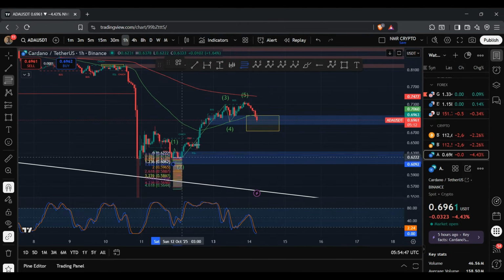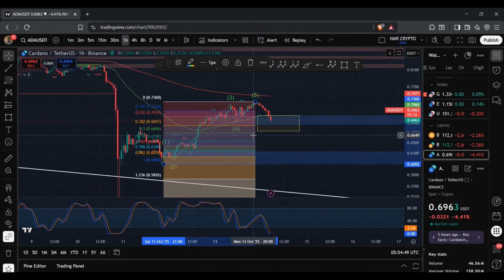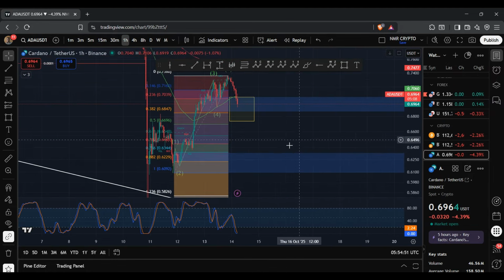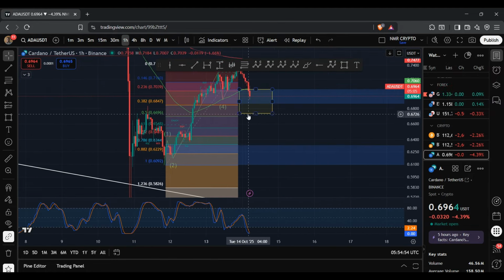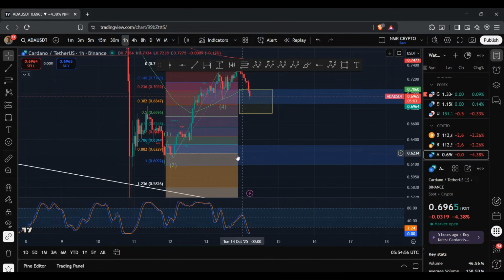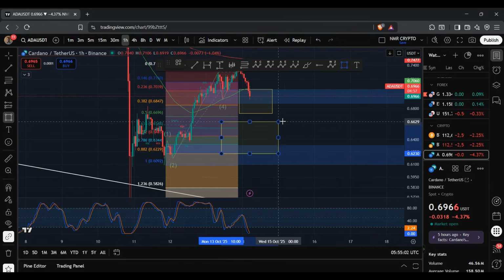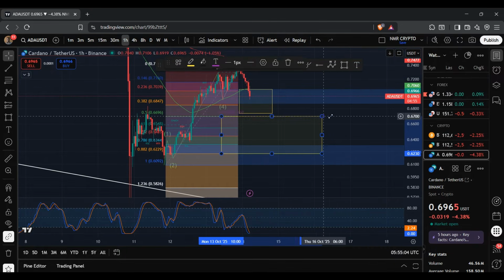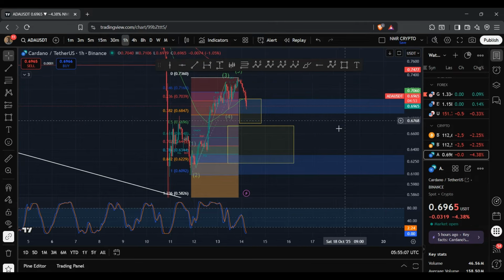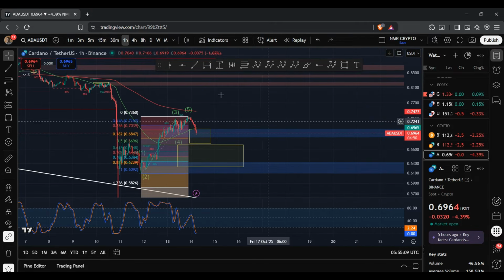So if I bring in the Fib tool and bring this to over here, worst case scenario, what we could see is a deeper move to the downside where we could lose this level here and go slightly deeper towards this range between 62.29 cents to 66.96 cents. But ultimately, I will be looking out for that reversal to the upside where we continue to see high highs.